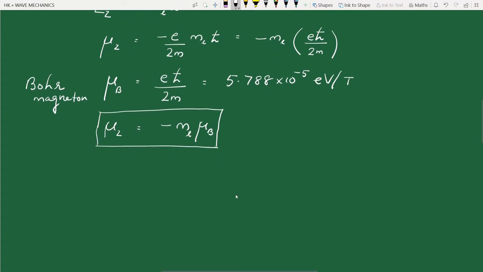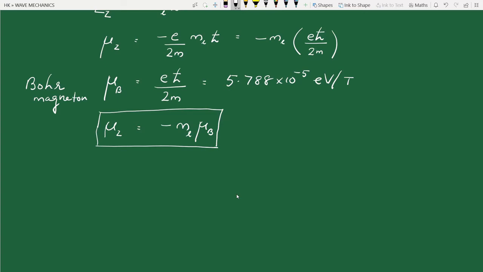Now when this atom, the hydrogen atom, is subjected to an external magnetic field, what happens? When an external magnetic field is applied, then in addition to the electronic energy levels of the hydrogen atom, this external field will interact with the orbital magnetic dipole moment.